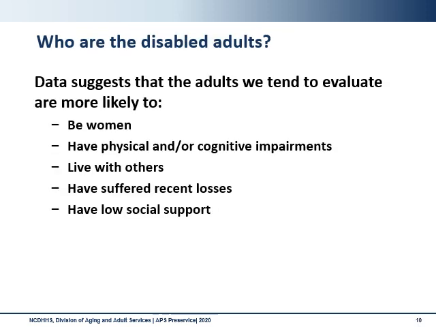When reviewing the trends in data, the demographics tend to be fairly even between women and men, with slightly more than half being women. Older adults, or those over the age of 55, comprise the larger age data sets. Adults with a significant cognitive impairment are highly vulnerable as well as those who are dependent on others for their care. Recent loss is a major risk factor, especially those that are recently widowed. Adults with little to no social support are of particular vulnerability as they access fewer resources, attend fewer social events, and live as meagerly as possible.